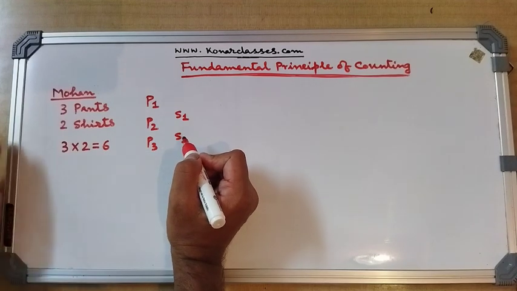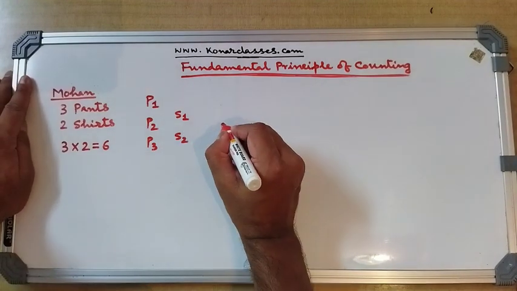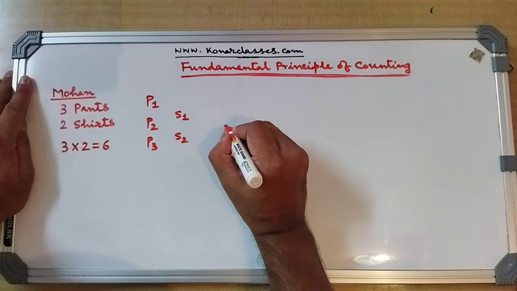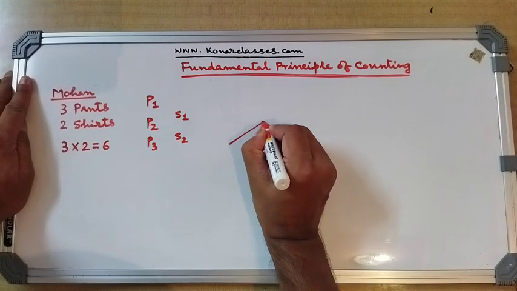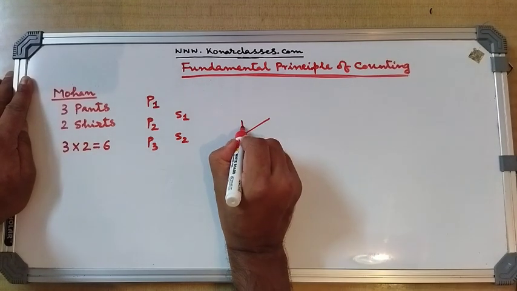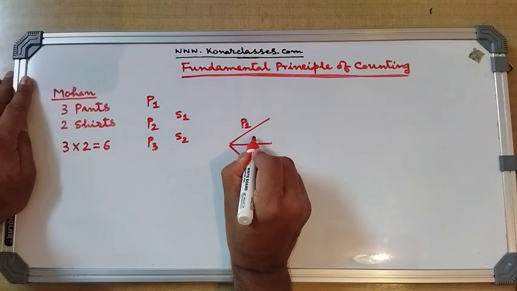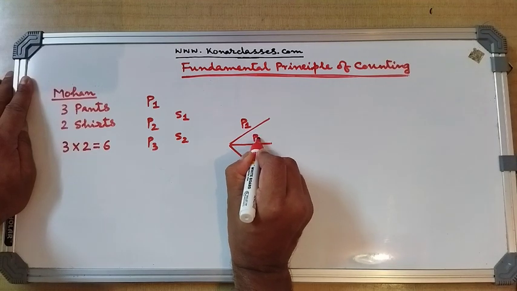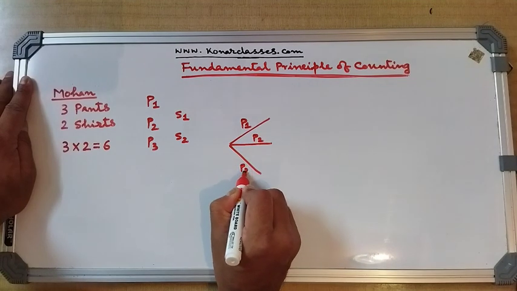If I draw the tree diagram, there are three ways he can choose the pants: P1, P2, P3. So I label it.